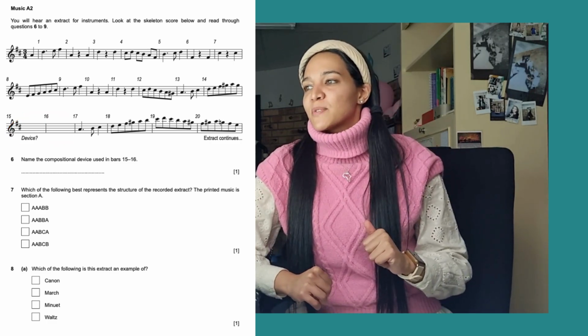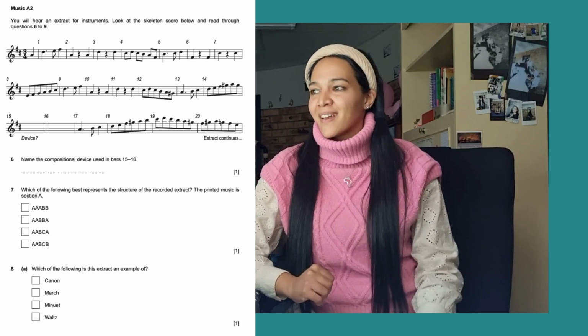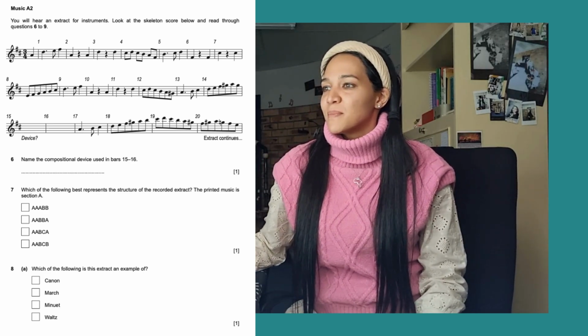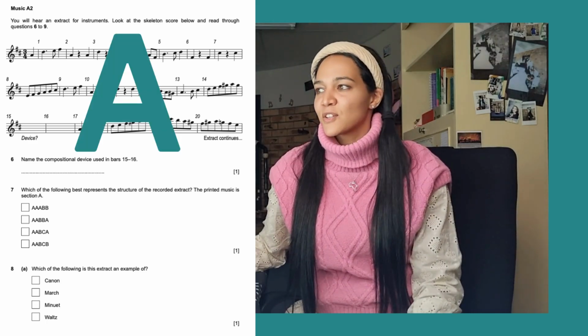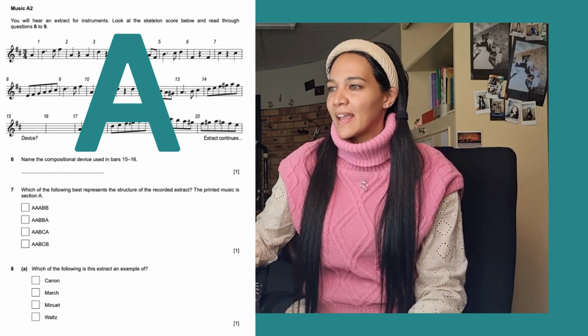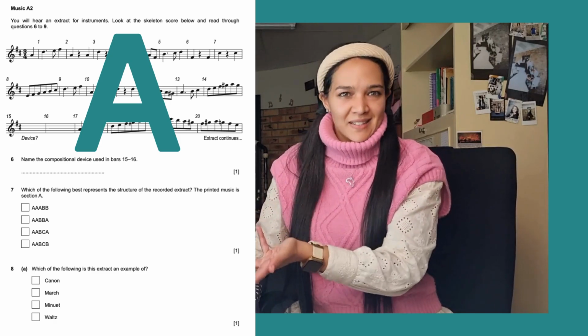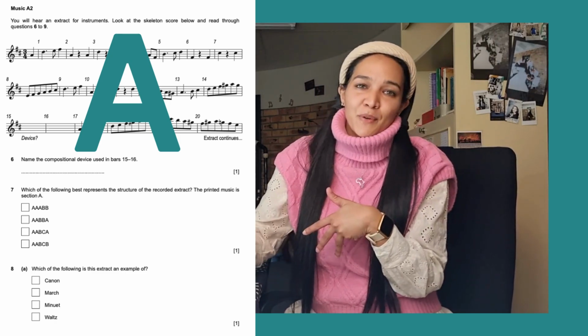Then, which of the following best represents the structure? So our form structure of the recorded extract. The printed music is of course section A. So what happens after that? Now each of these possibilities begin with AA. So of course we're going to hear a repeat of the printed melody once it continues. That's just a given because that's what we're seeing here.